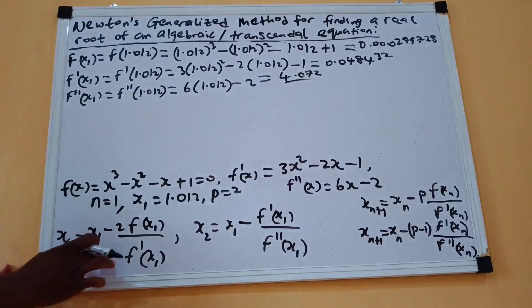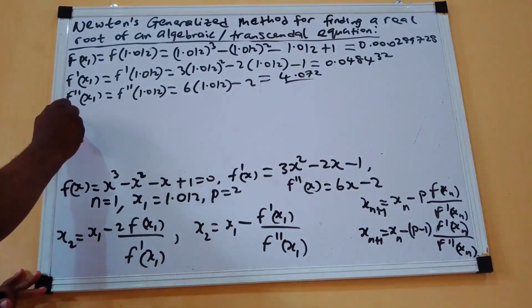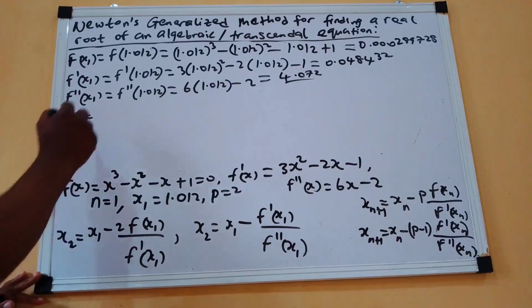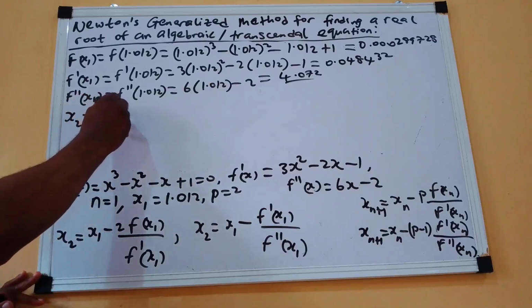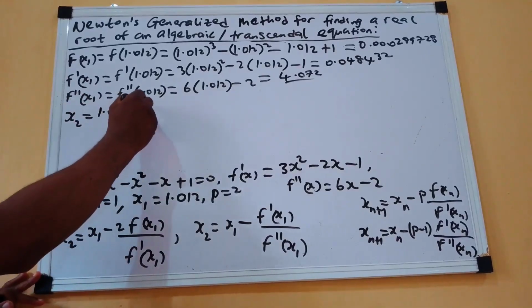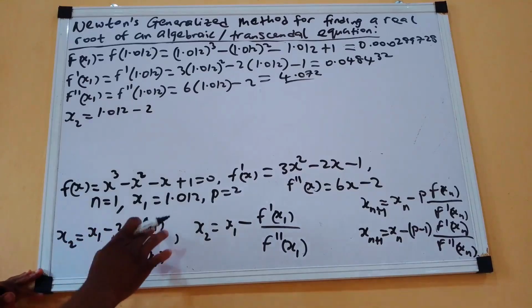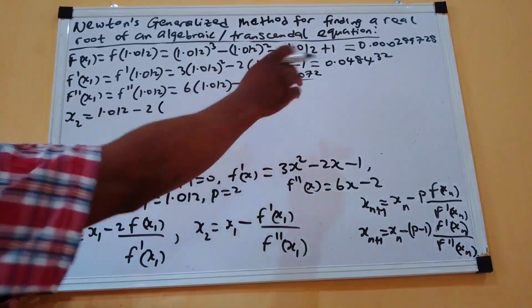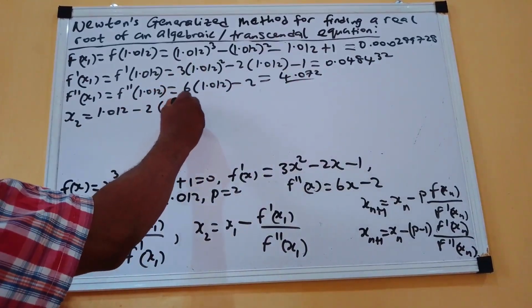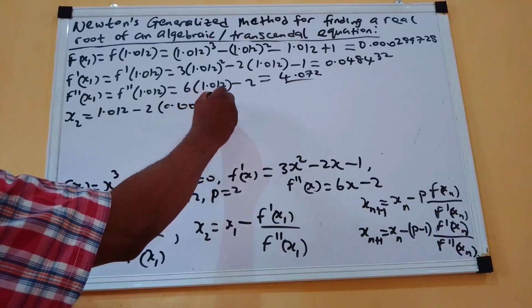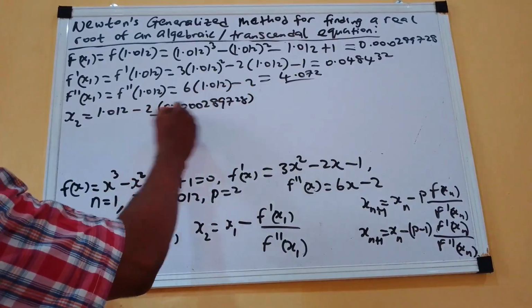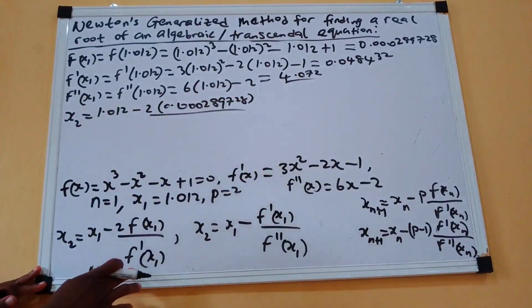So now putting these values in, you will come here and have your x2. Your x2 from here will now become, what is our x1? 1.012. Then minus 2 into, what is our f of x1? Our f of x1 is 0.000289,728 all over. What is our f prime of x1?